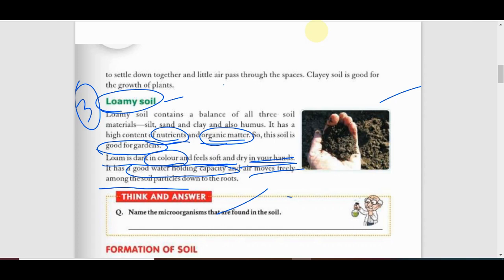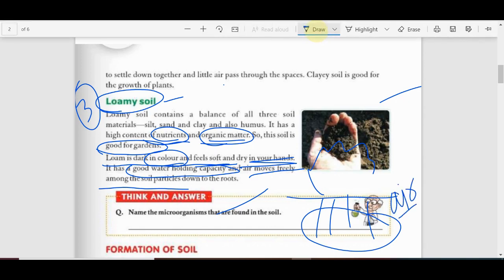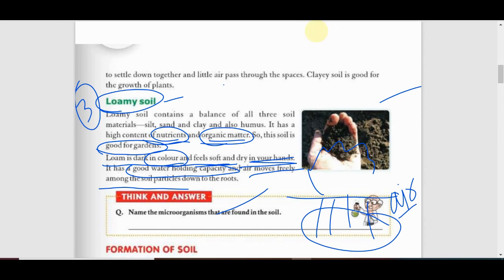Okay, suppose this is the plant and this is the plant's root. So plant's roots require some air. Why? Because they do some respiration, and air is also required for the root, and air will pass through the soil particles, so it can be easily passed through them. So it is beneficial for the planting and gardening process. So I think you get the meaning of it.